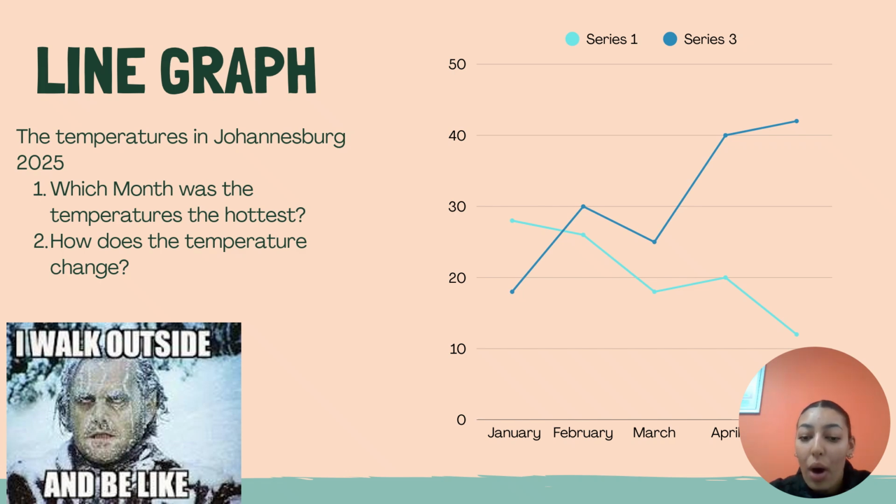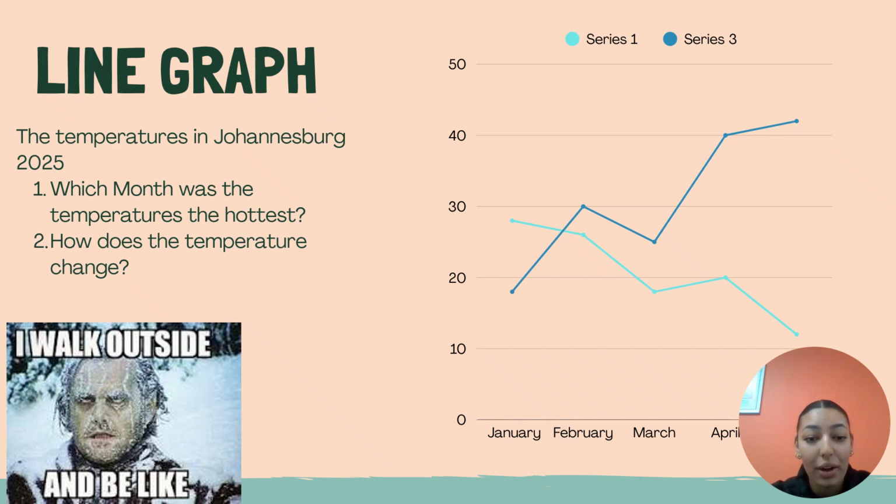Now, after our first set of questions, I want you to write down again line graph and answer the following questions. Which month were the temperatures the hottest? And how does the temperature change?